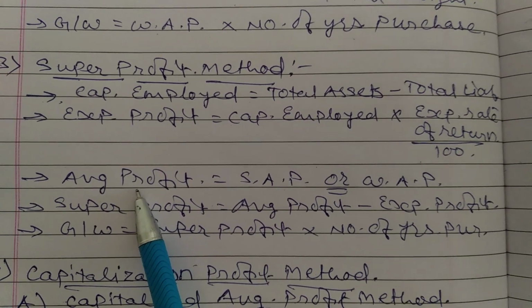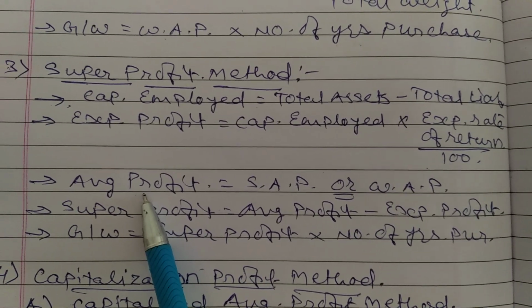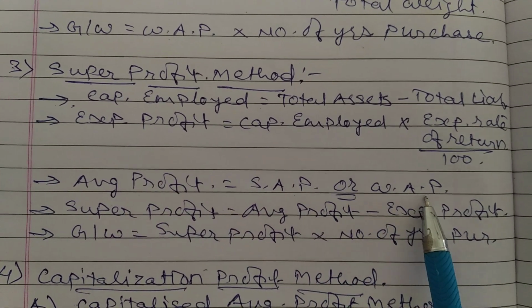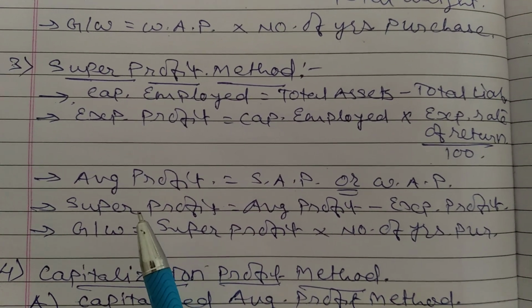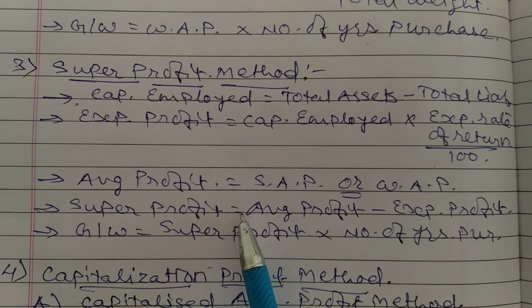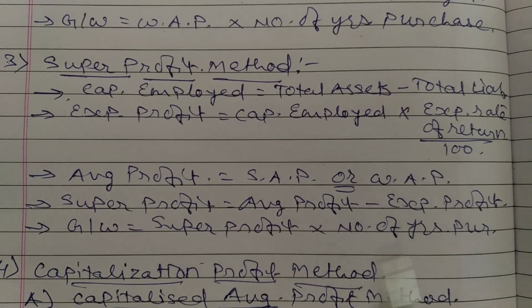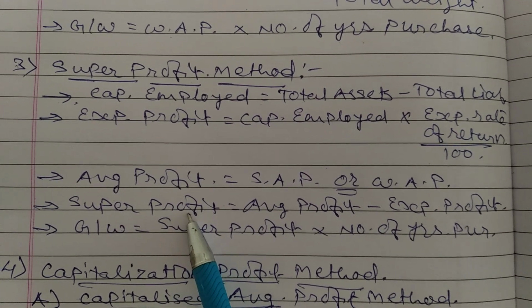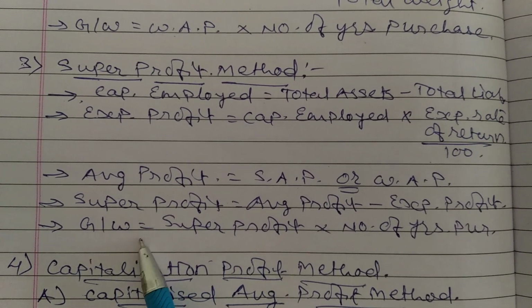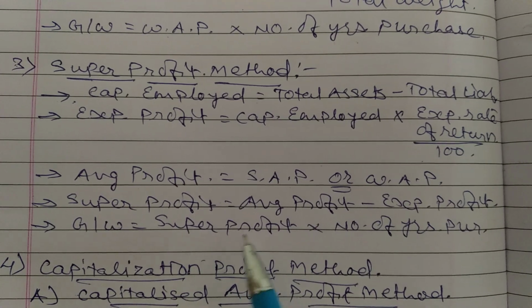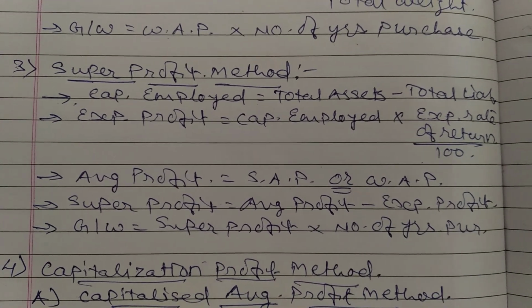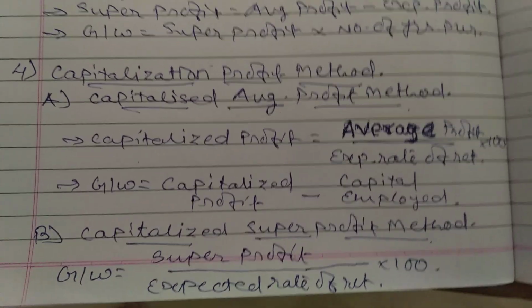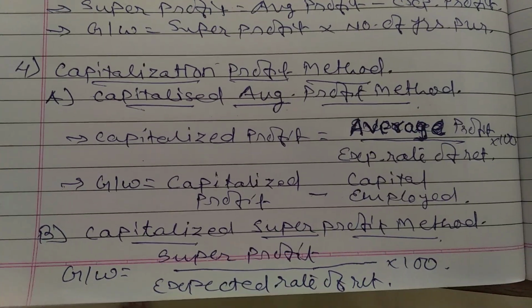Third step, that is to find average profit. It may be simple average profit or weighted average profit. Super profit is equal to average profit minus expected profit. And by using this super profit to find goodwill, goodwill is equal to super profit into number of years purchase.